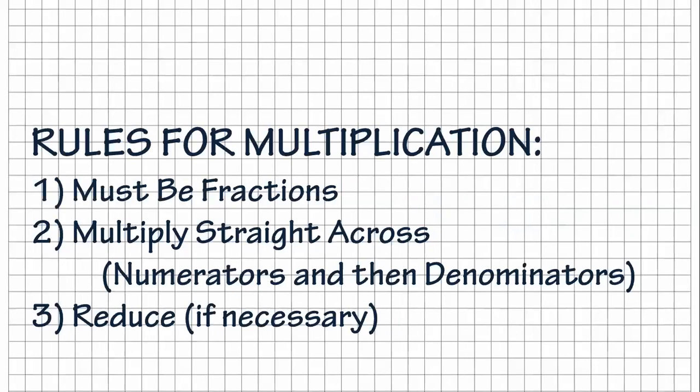The second rule, multiply straight across. Numerators times numerators, denominators times denominators. All right, we just multiply straight across. And then third, reduce if necessary. Sometimes you'll have to reduce, sometimes you don't. It just kind of depends on how the numbers fall.